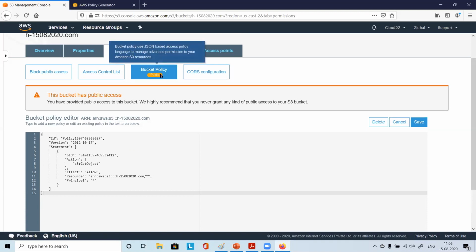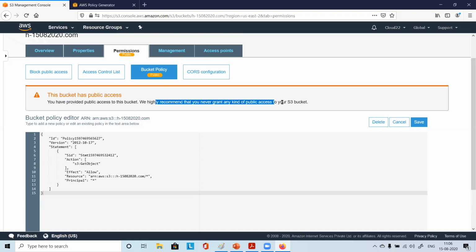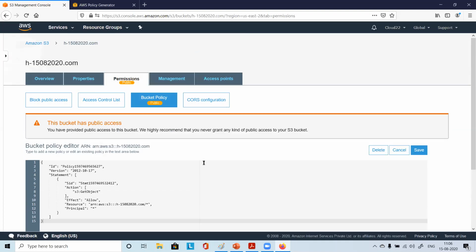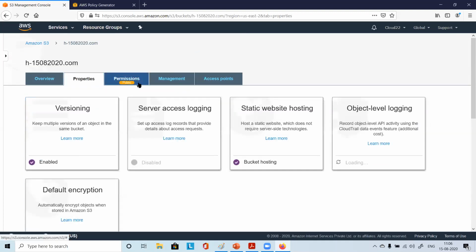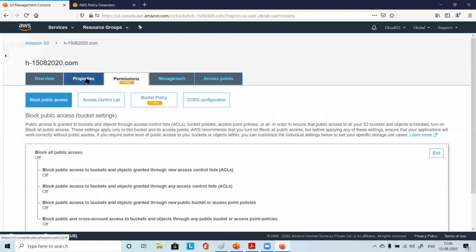And here it will say bucket policy. Use JSON-based access policy language to manage advanced permission to your Amazon S3 resources. The bucket has public access. We have provided public access to this bucket. We highly recommend that you never grant any kind of public access to the S3 bucket. So this is done, right? If you just go back to properties, you see here, this has changed, right?